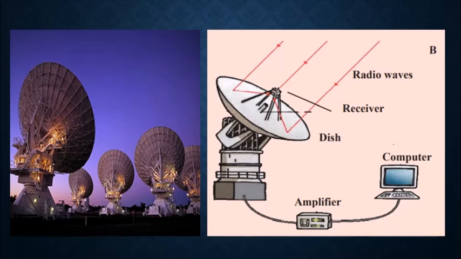The dishes collect the radio waves, which are amplified through an amplifier and given to the computer. The computer receives the rays and analyzes them to produce the picture of the object that we are observing. So this is how radio telescopes look, and they can be giant telescopes.